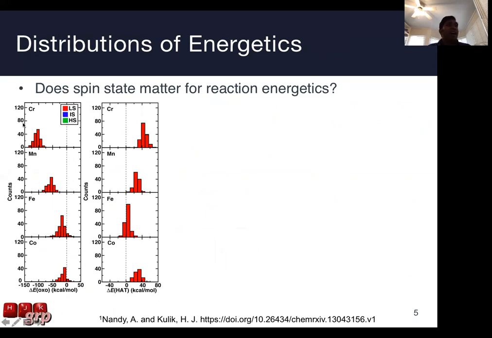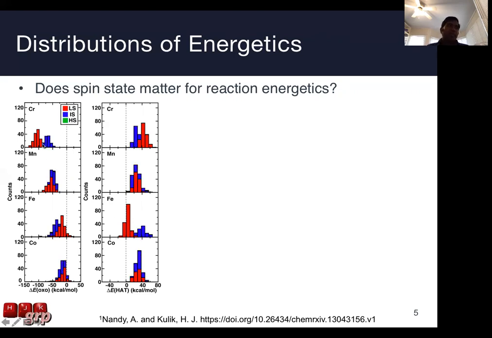As we go to later transition metals with the low spin state, we see decreased stability for oxo formation, which recovers the concept known as the oxo wall, which tells us that it's harder to form a stable metal oxo on later transition metals. For hydrogen atom transfer energy restricted to low spin states, we see a boomerang style behavior where iron shows the most favorable reaction energetics for low spin for hydrogen atom transfer.